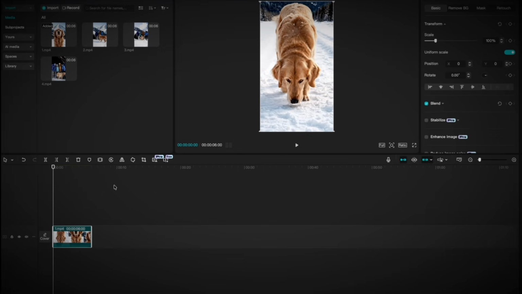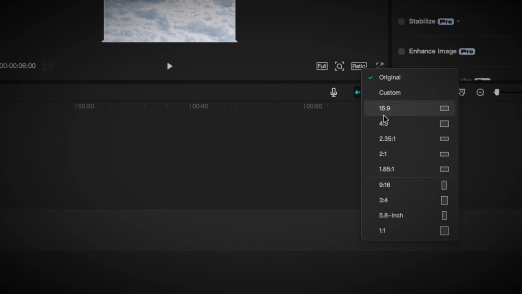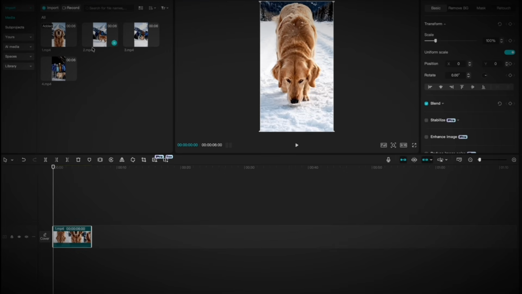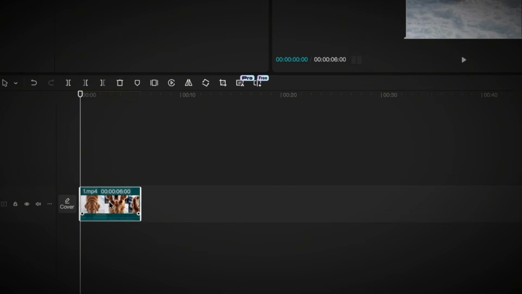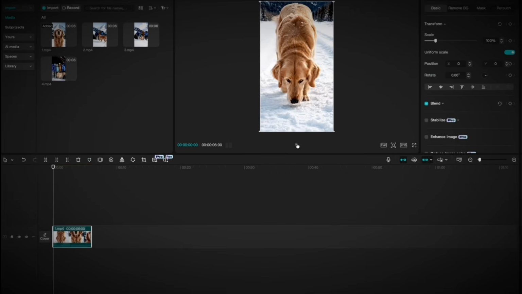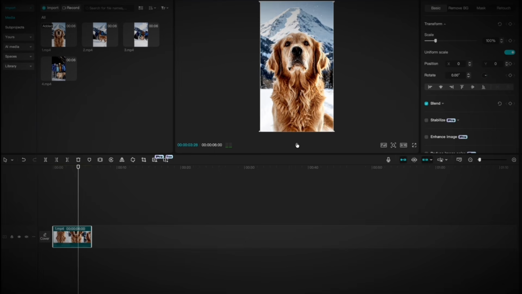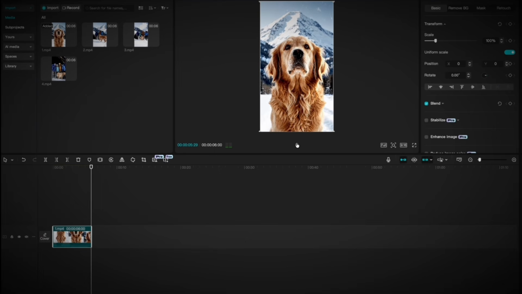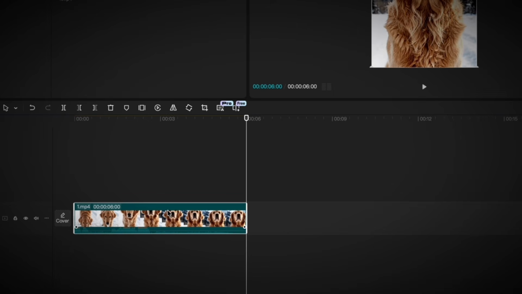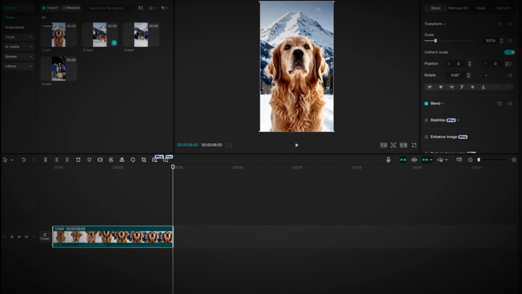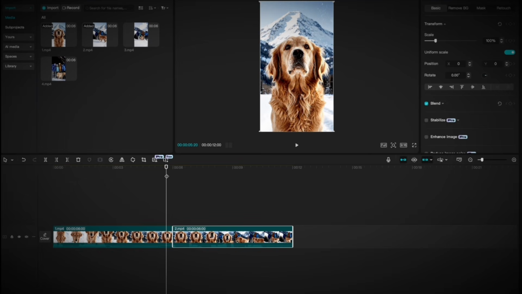Create a new project. Set your canvas to 9 by 16 if it's not already vertical. Import all 4 video files. Drag scene 1 onto the timeline. Watch it. Does it feel right? Does the pacing work? If yes, great. If no, trim it. Cut out any slow moments. AI sometimes generates buffer frames at the start or end. Remove them. Now drag scene 2 right after scene 1.